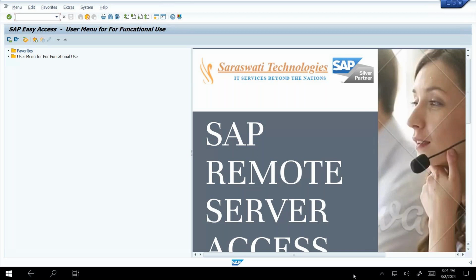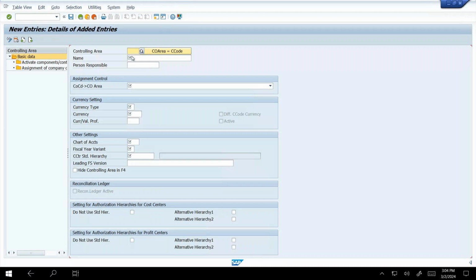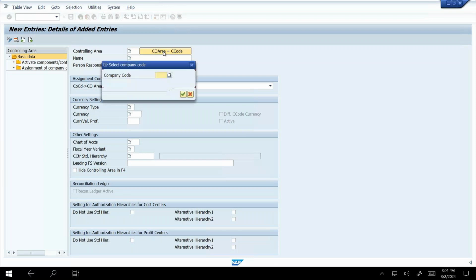So in controlling, we can start with the T-code OKKP, which means controlling area creation. We have started OKKP, then just enter. Here we have to create one controlling area, so we click on New Entry. In new entry there is a short form, that is controlling area is equal to company code. You have to click that option and put your company code.